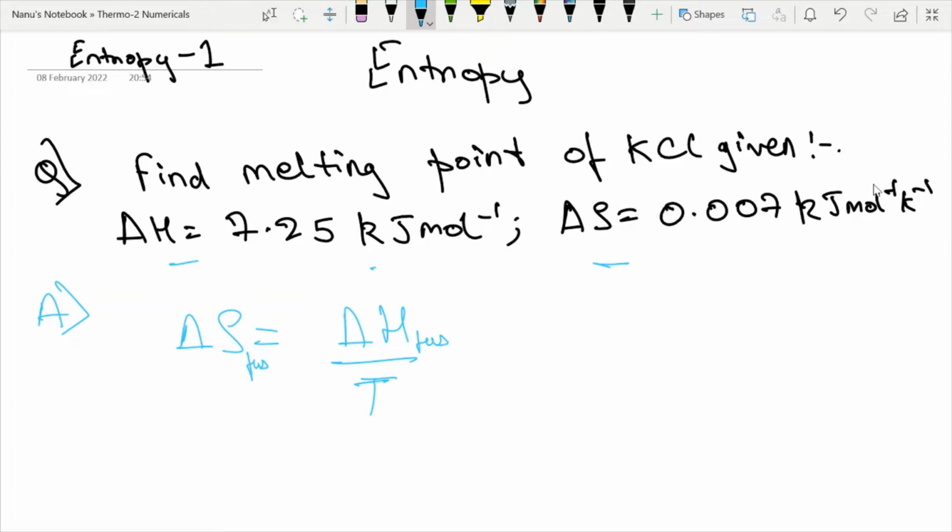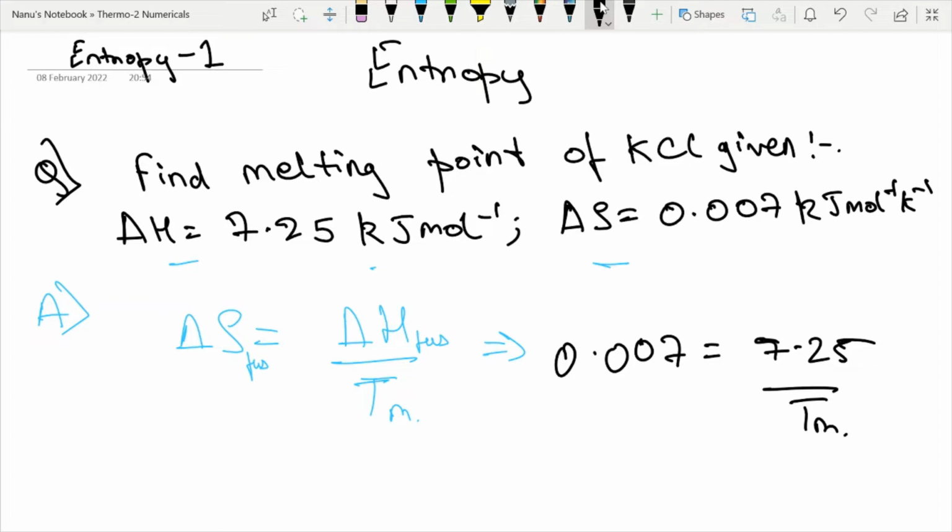Melting means going from solid to liquid, so this will be your melting temperature. It is so easy, right? Let me use a black pen for more emphasis. What is del S? Then del S is given as 0.007. Remember the units that are given. Because both are in kilojoules, we don't need to convert anything. It is 0.007 equals del H, which is 7.25, divided by Tm.